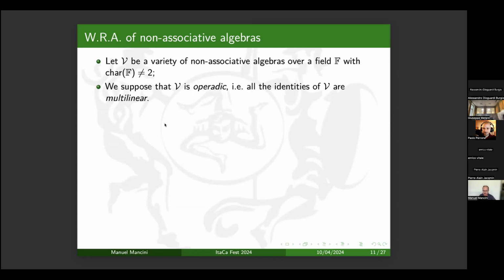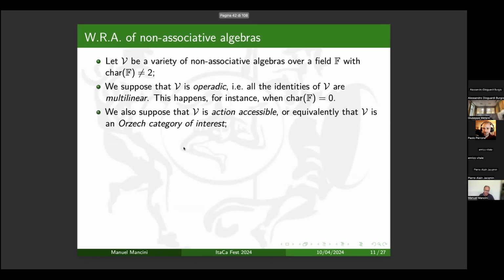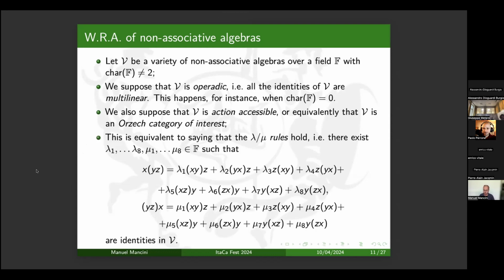This is not too restrictive because in characteristic 0, for instance, every variety is operatic. Then we have to suppose that the variety is action accessible because otherwise it is not weakly action representable. And for varieties of algebras, it is equivalent to saying that it is an object of a category of interest, or it satisfies the lambda mu rules.